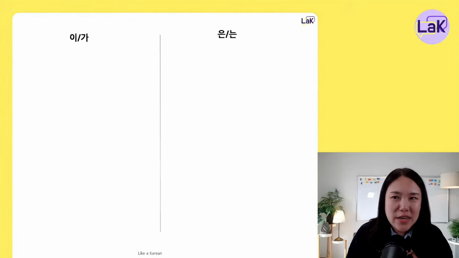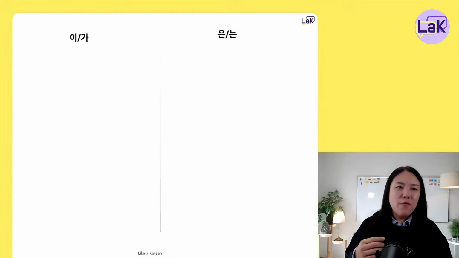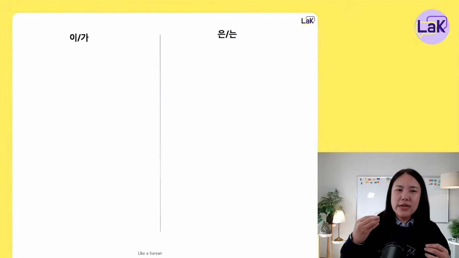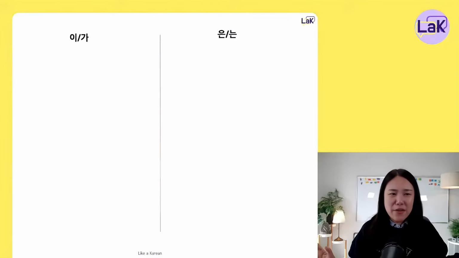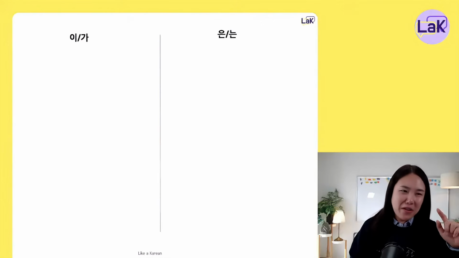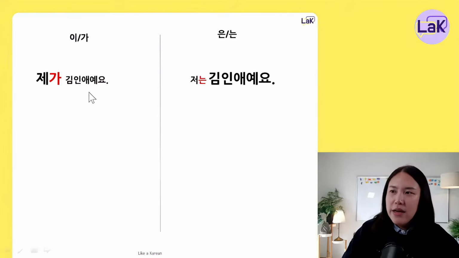It's actually better to just use it instead of wondering which one to use. So for beginners, it is totally okay to think 이가 and 은는 are the same. 괜찮아요.